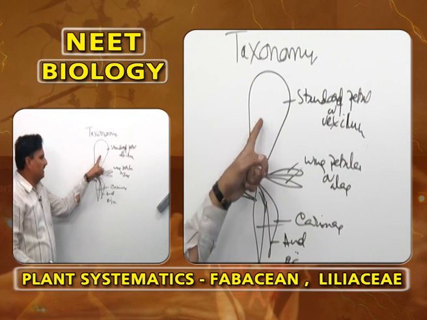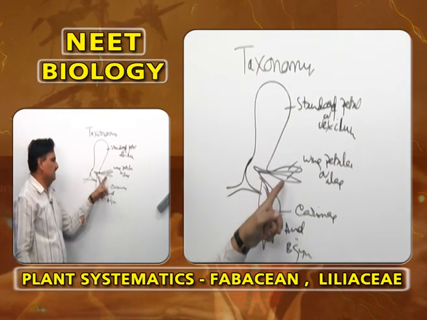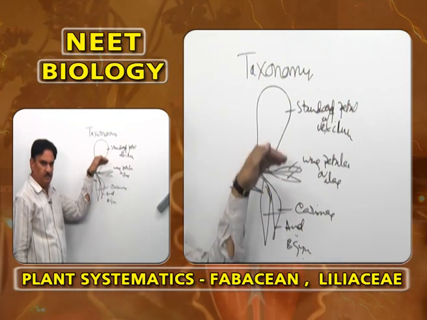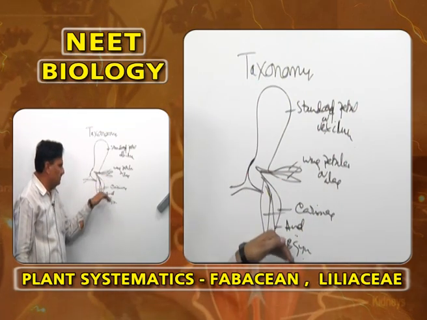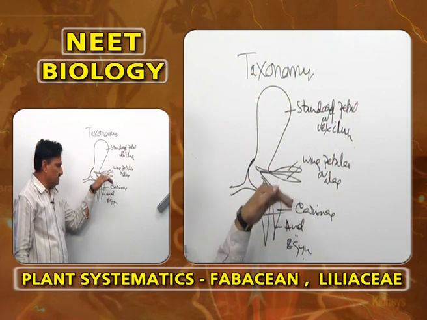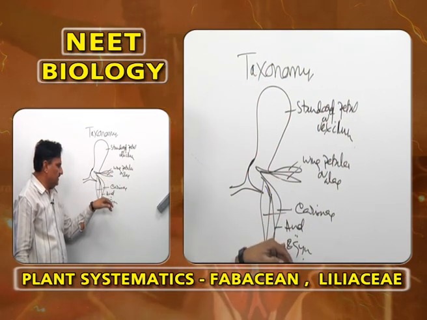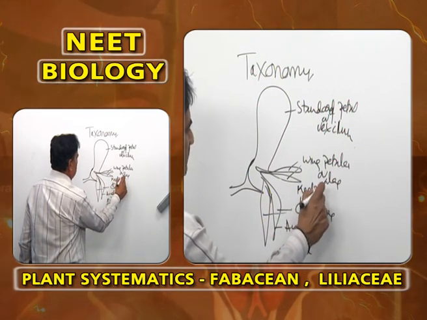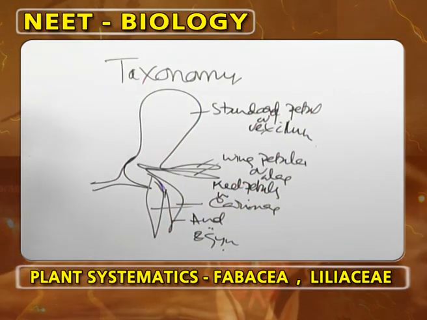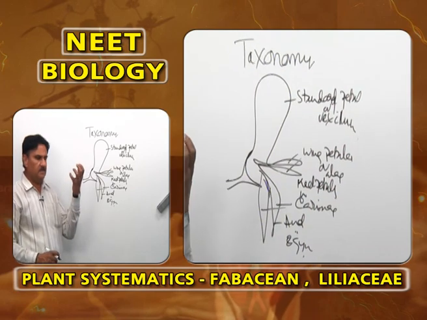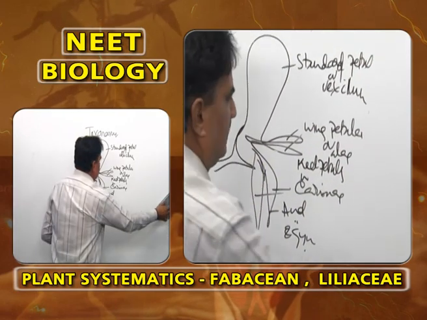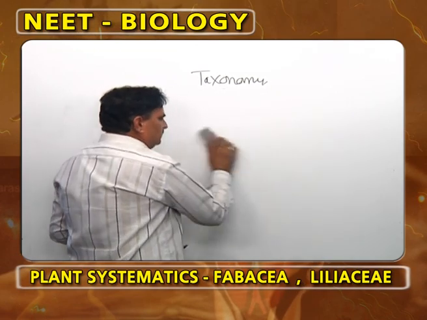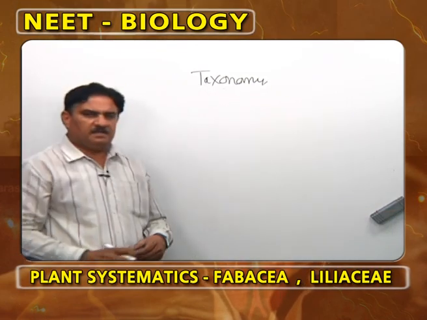When an insect comes and alights on the standard petal, it sits on the wing petals. Once it sits on wing petals, it creates a pressure and pushes the wing petals downwards. When they push the wing petals downwards, they also create a pressure on the carinae, or keel petals. They also push the keel petals downwards. When keel petals are pushed downwards, the androecium and gynoecium come out, and the androecium touches the body of the insect and liberates the pollen grains, which get deposited on the body of the insect.